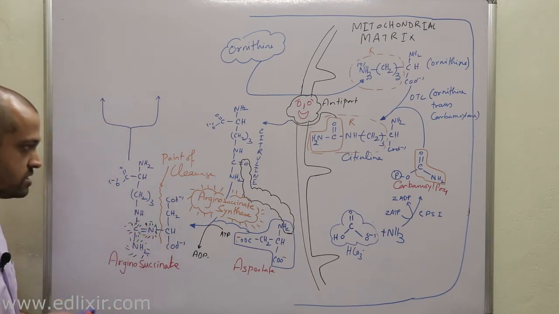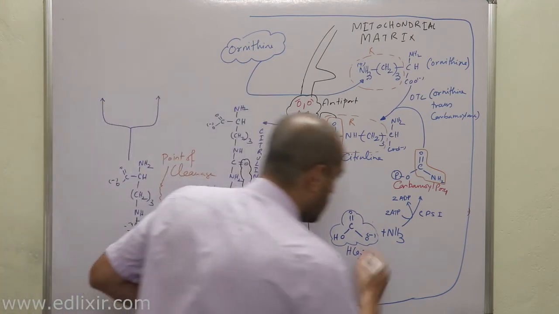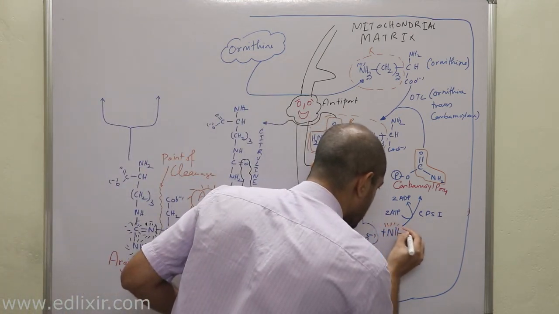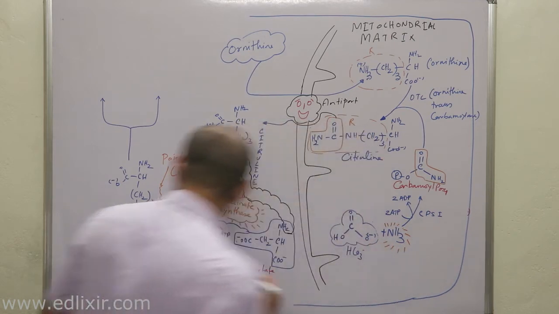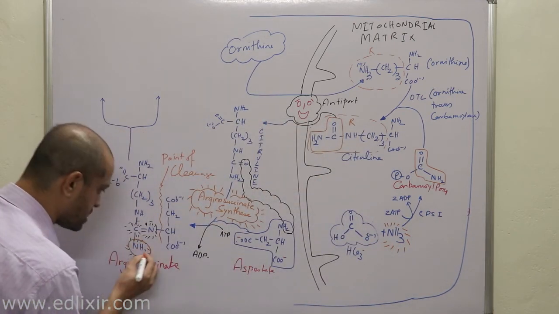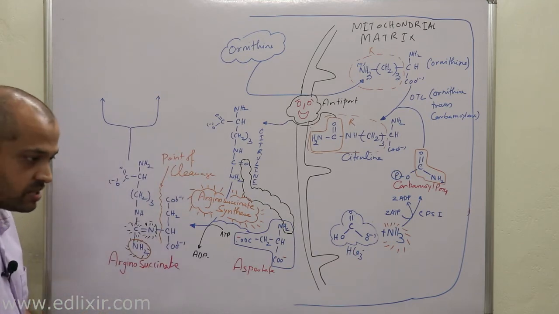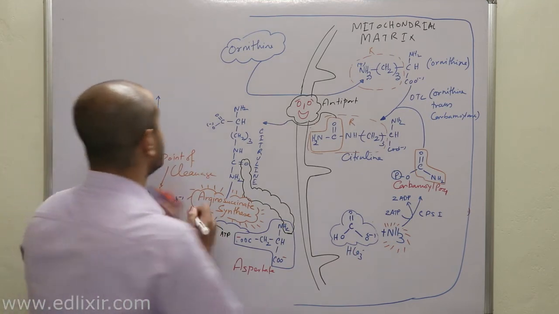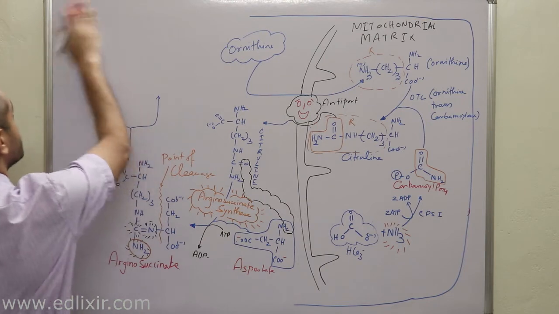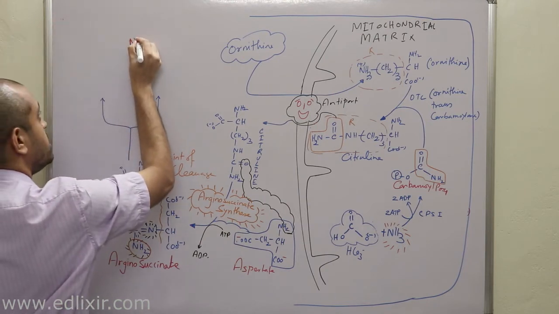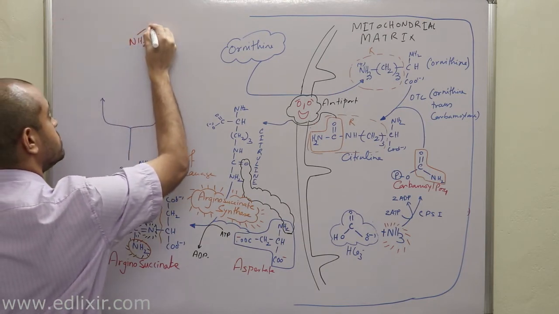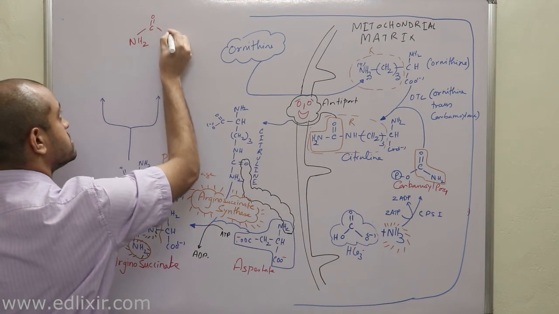Now listen with all your attention. A very important point you need to understand is this. One of the nitrogens has come from ammonia by oxidative deamination. What is the structure of urea? This is the structure of your urea.